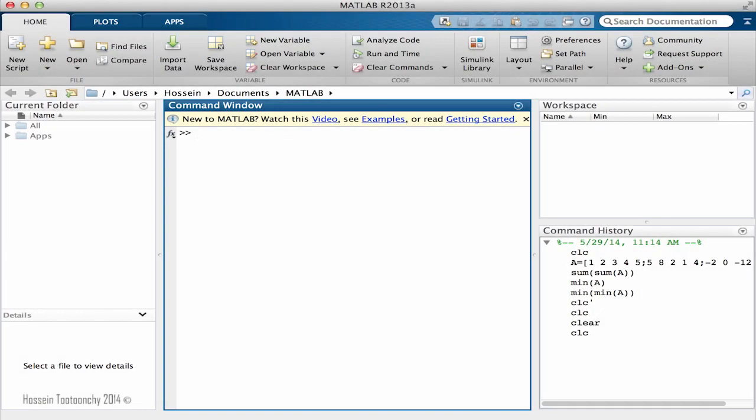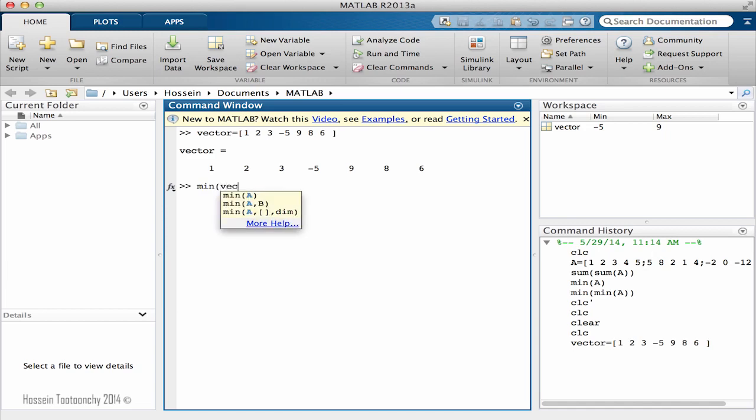I'm Hossein Tutunchi and today we're going to learn how to find the minimum, maximum, and number of elements inside a matrix. If you remember, in the vectors chapter, we learned that if we have a vector like that, and we're interested in finding the minimum value among these numbers, what we can do is pass the vector, the name of the variable, into the min function, and it just finds the minimum value among all these numbers.